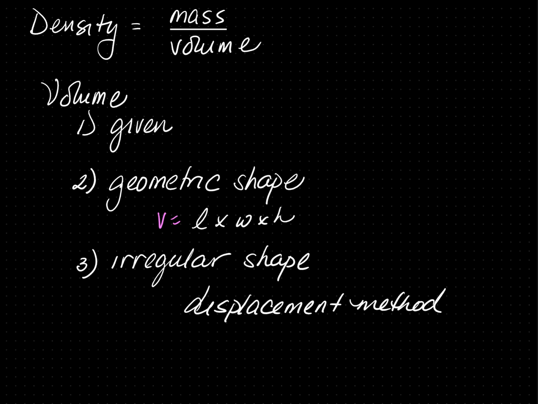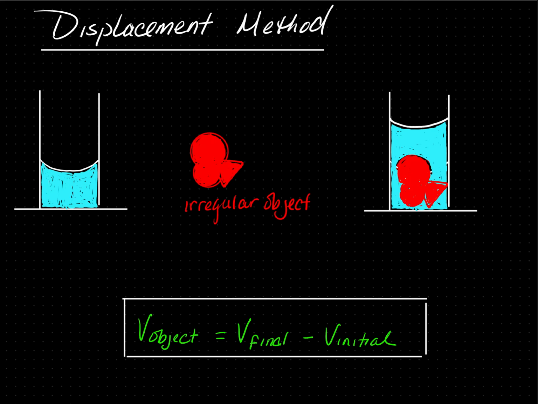When the object is not geometric, we use something called the displacement method. For the displacement method, we obtain a graduated cylinder. We put a certain amount of water in it. We record the volume of that water. We read the water at the bottom of the meniscus. This water we read is called the initial volume.